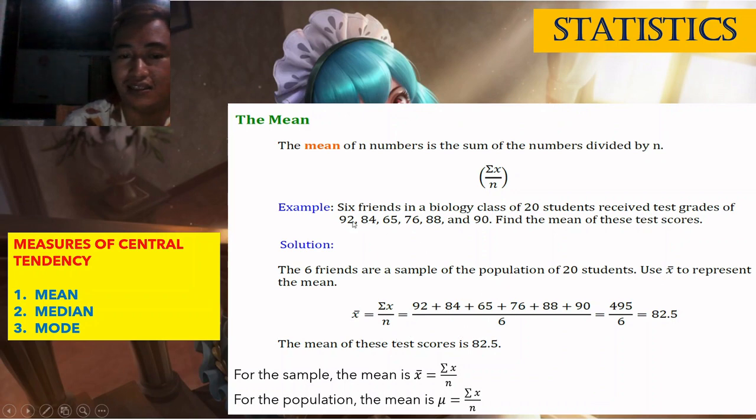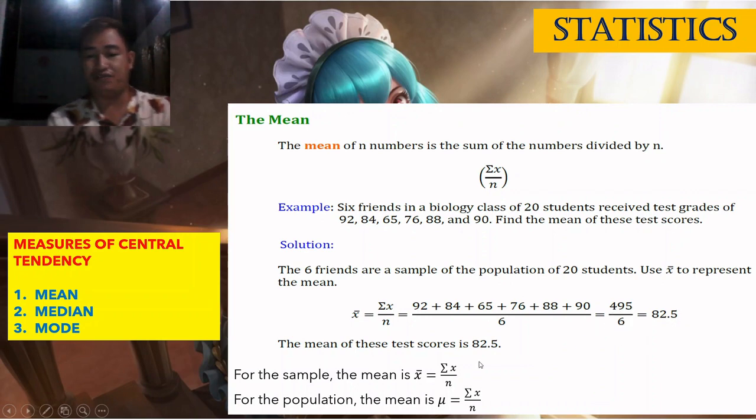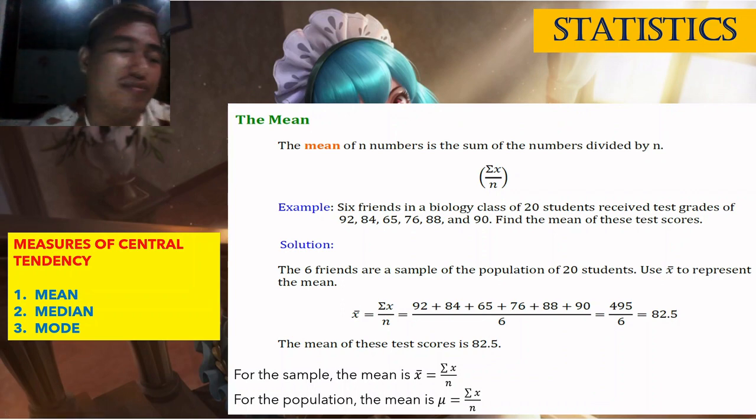Add all the x's, which here are the scores. So, 92 plus 84, 65, 76, 88, and 90, divided by 6. The answer is 495 over 6, which is 82.5. So that is the mean of the test scores. This is only a sample, because there are only six of them.